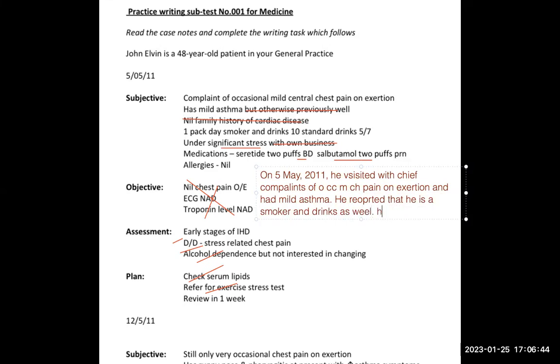Now these are the medications. He further, now see, that is how you can write better. He also informed that he was on Seretide and salbutamol puffs. Don't write everything. Now it is very easy. So that is how you can make your OET writing very easy. You pick only the easier things.